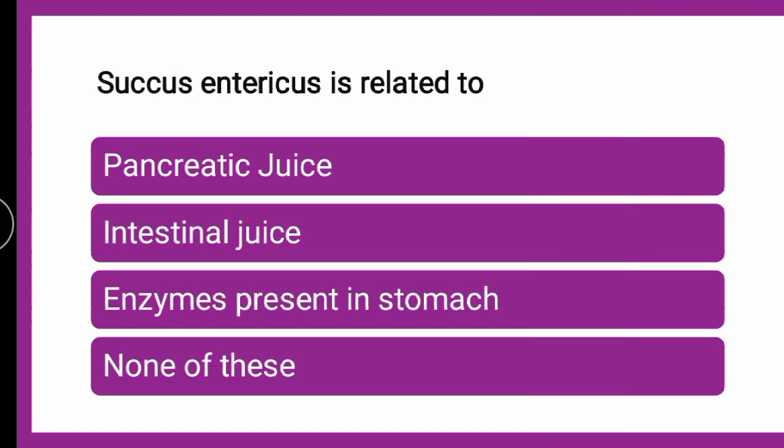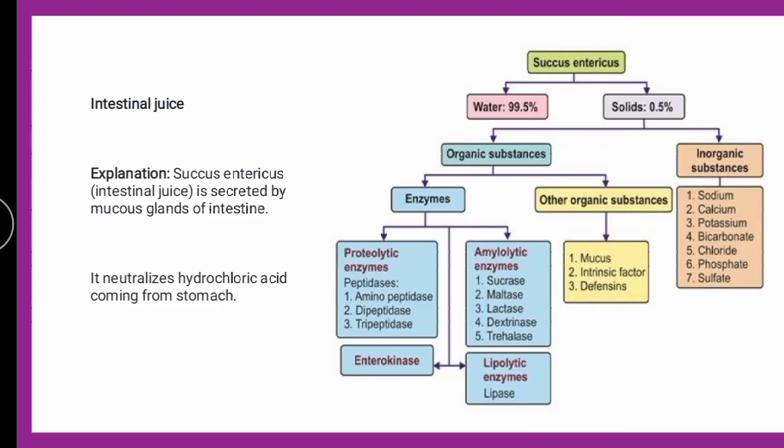Next question is, succus entericus is related to dash. Whether succus entericus is related to pancreatic juice, whether it is an intestinal juice, whether it is an enzyme present in the stomach, or none of these. What amongst the given is called succus entericus? What is the other name for succus entericus? You can put the correct answer into the comment box, whatever you feel.